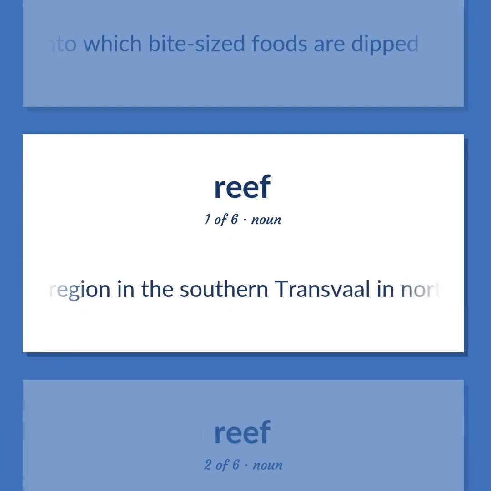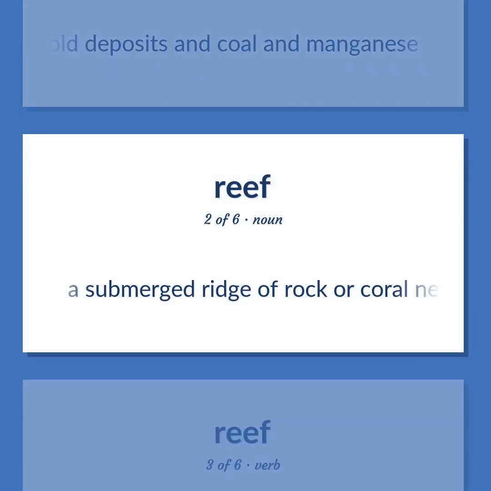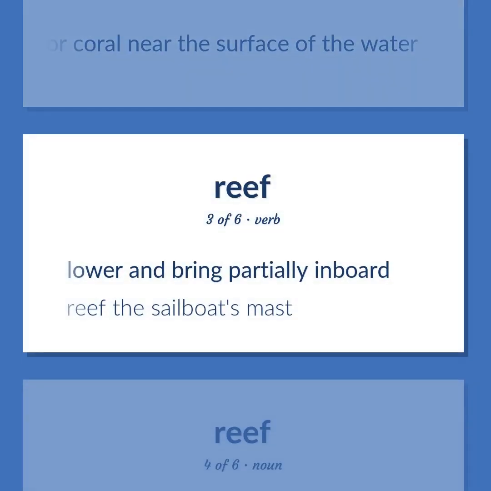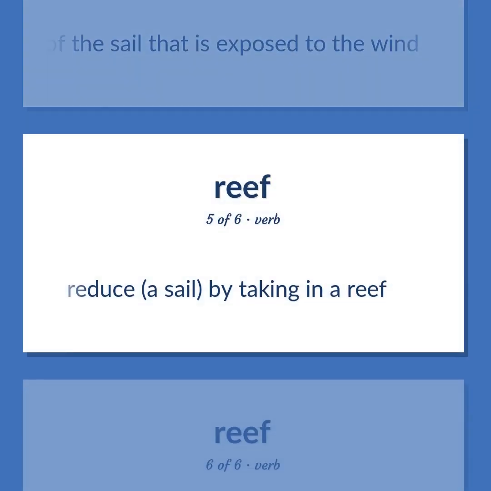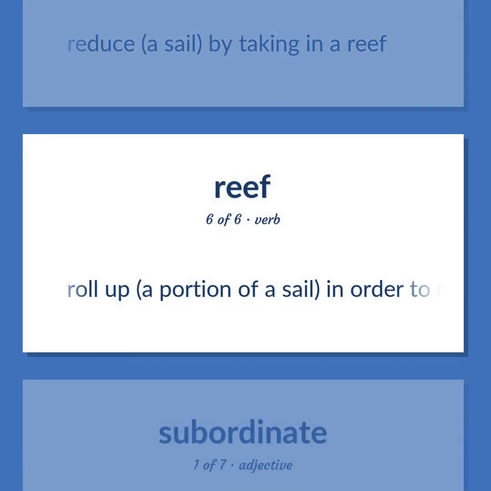A rocky region in the southern Transvaal in northeastern South Africa contains rich gold deposits and coal and manganese. A submerged ridge of rock or coral near the surface of the water. Lower and bring partially inboard. Reef the sailboat's mast. One of several strips across a sail that can be taken in or rolled up to lessen the area of the sail that is exposed to the wind. Reduce a sail by taking in a reef. Roll up a portion of a sail in order to reduce its area.